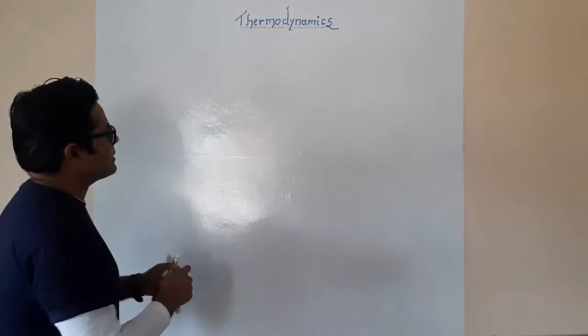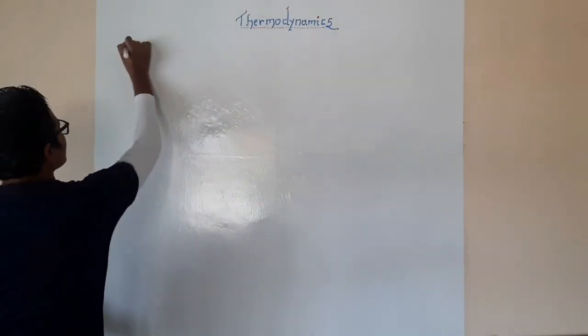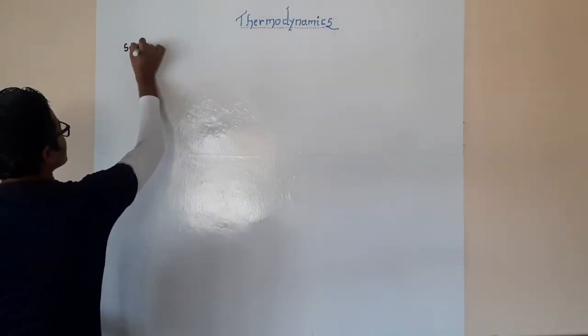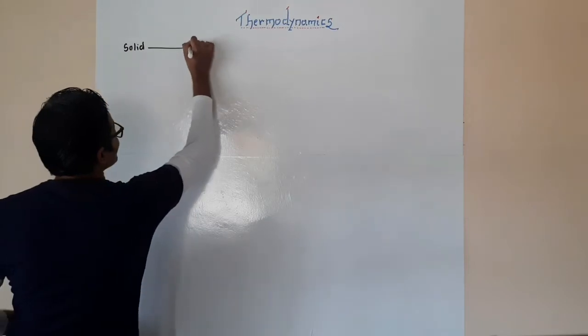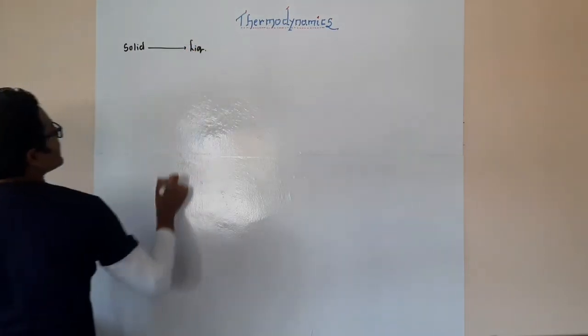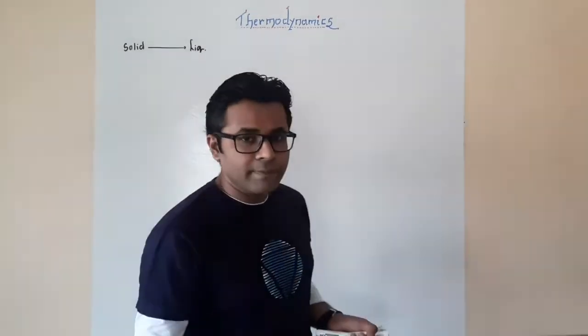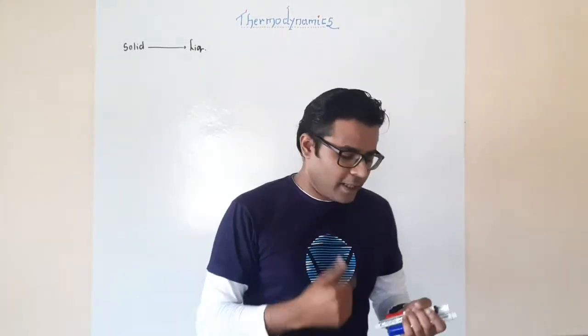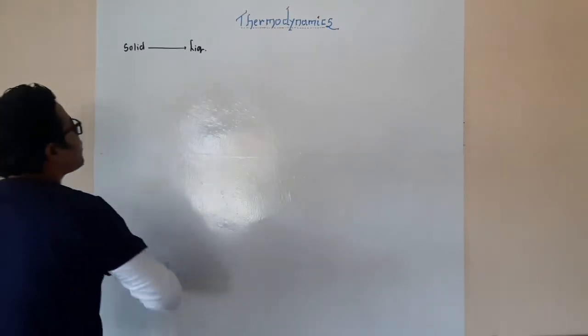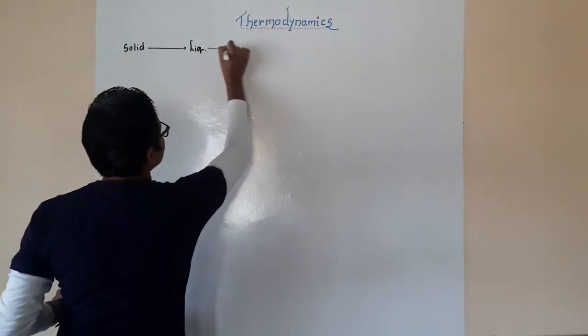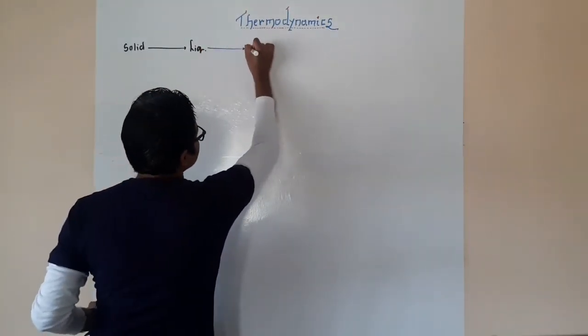Let's see the next one. So far what we have seen is what happens if we convert a solid into liquid. Whatever the energy requirements are, we call it the enthalpy of fusion. Correct. Now let's see the next step: what happens if we convert from the liquid into its vapor state.